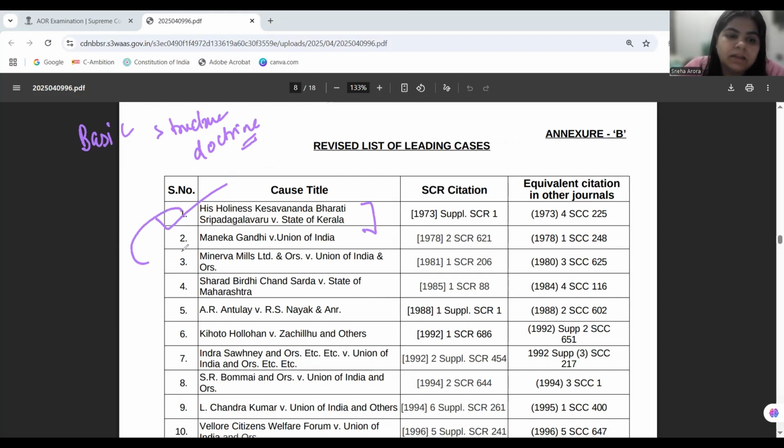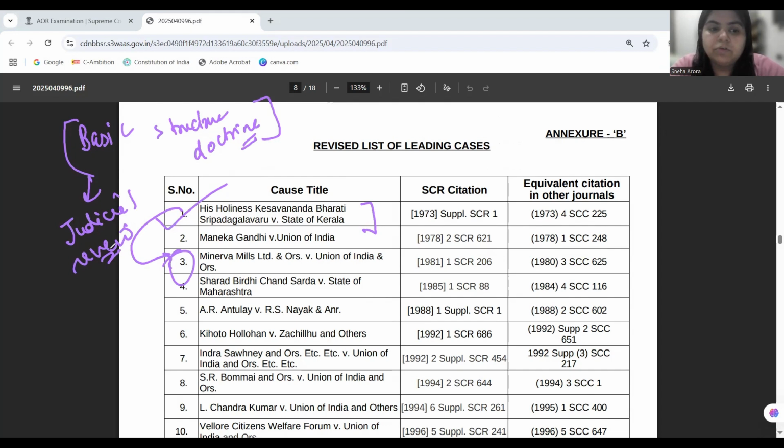Then, following Kesavananda Bharati, we do the Minerva Mills case, which reaffirms the basic structure doctrine and reaffirms judicial review. In this case, we will primarily focus on judicial review. Minerva Mills talks of judicial review when it says that the power under Article 13, that if there is any law in derogation of fundamental rights, will also extend judicial review to the amendment as well, and it therefore invalidated Article 368 clause 4 and clause 5, which took amendments out of the purview of judicial review.